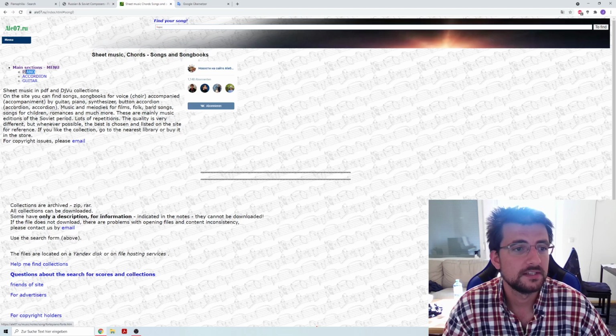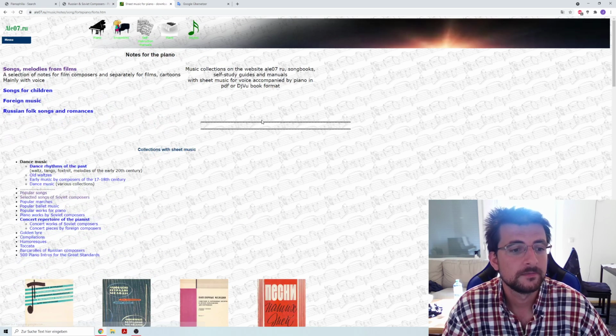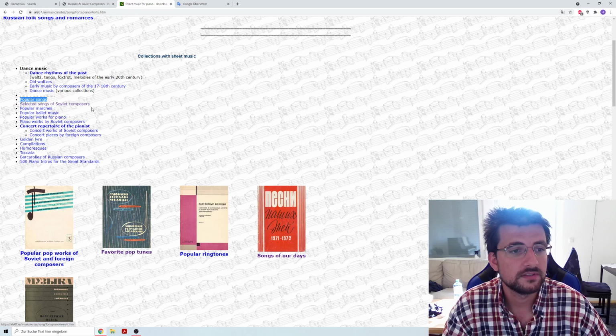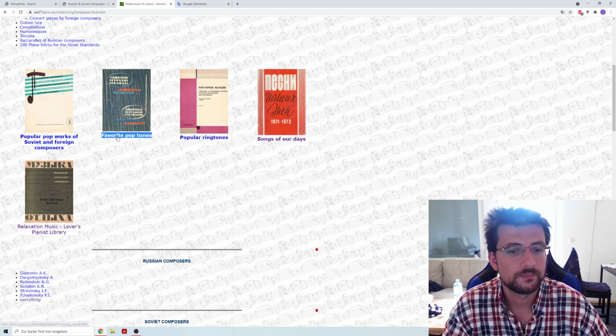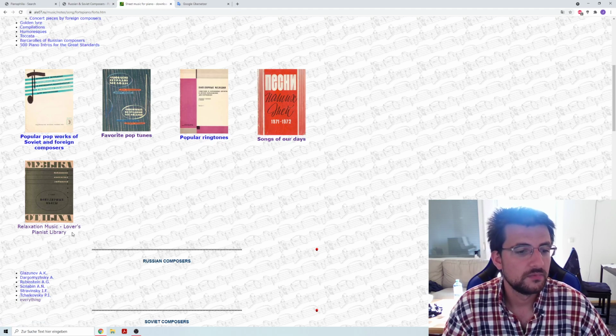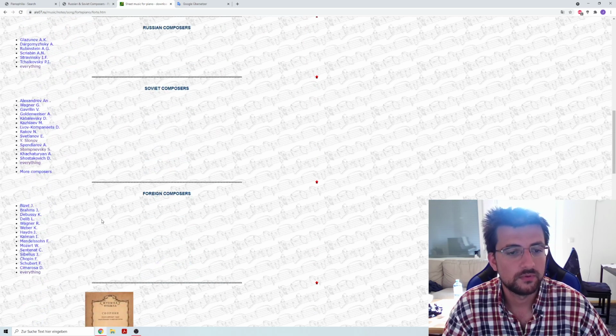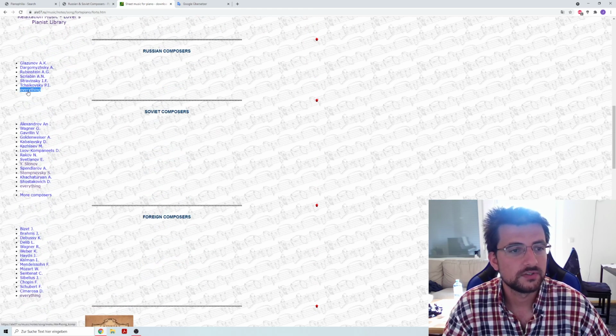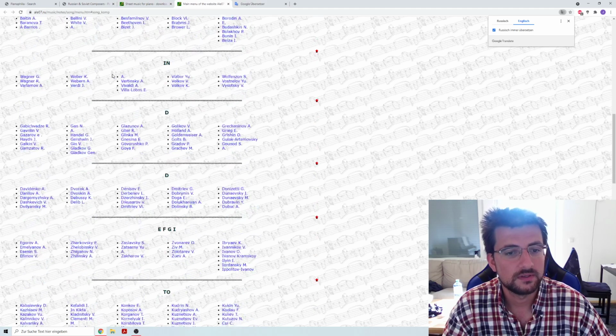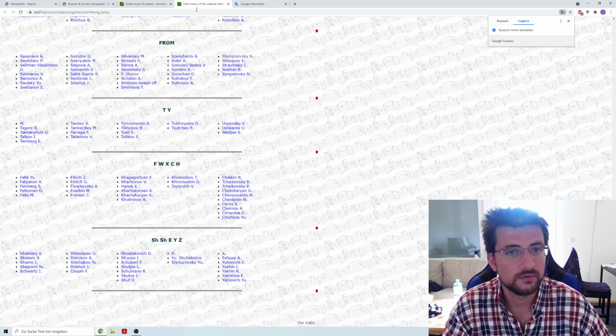For example, here I can see a main section piano, so I click on that. And then I see I have popular songs and selected songs of Soviet composers, and popular works for piano and concert pieces, and dance rhythms of the past like waltzes, tango, and so on. Or I can click on favorite pop tunes, or just popular ringtones, or songs of our days, music lovers, library, and so on. Or I can even look at the composers here. You can have Russian composers. Click on that, get a lot of Russian composers.